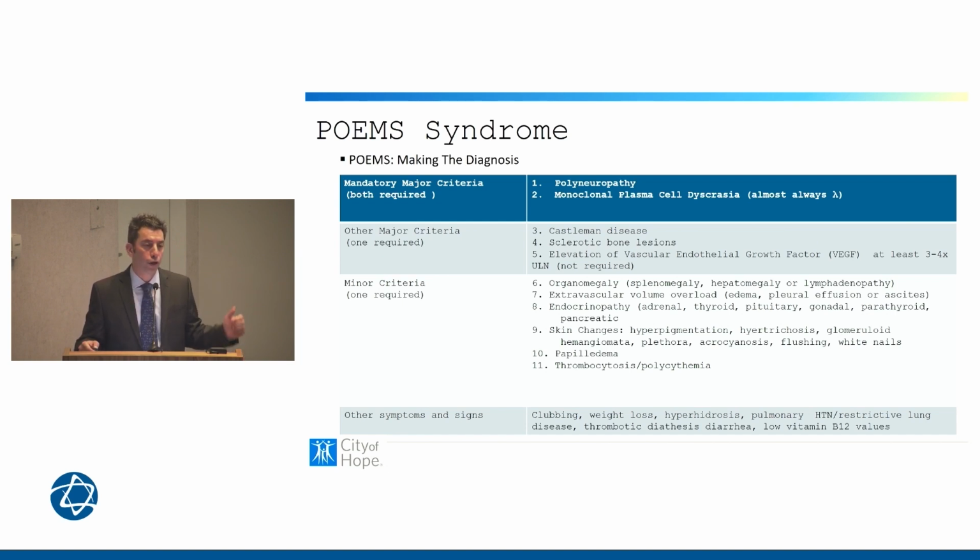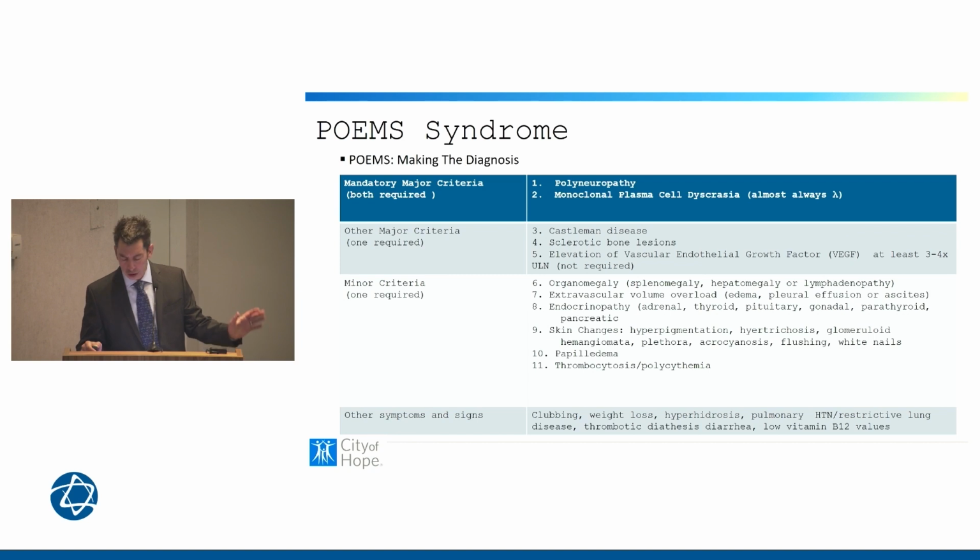First and foremost, the two mandatory criteria are the polyneuropathy and the monoclonal gammopathy. So patients absolutely have to have those two features to make the diagnosis. The other major criteria, of which you only need one, is the presence of Castleman's disease, which is usually made following a biopsy of a lymph node, sclerotic bone lesions, or an elevation of the VEGF.